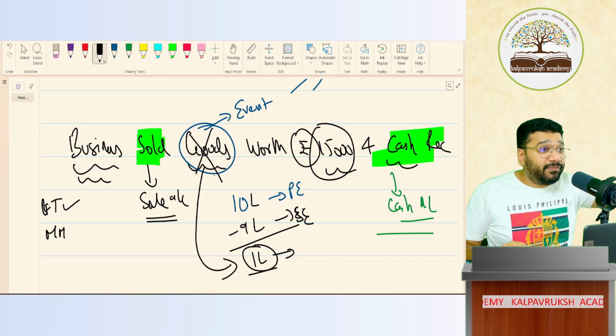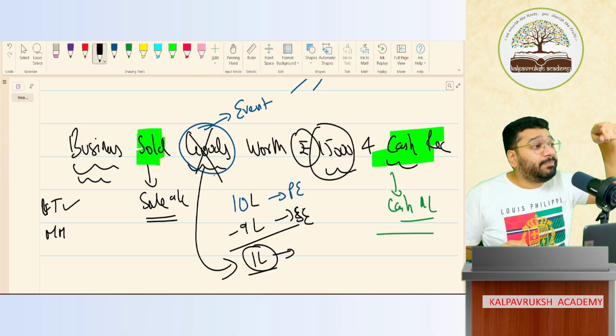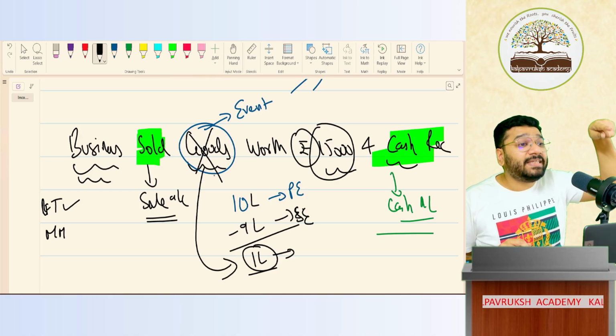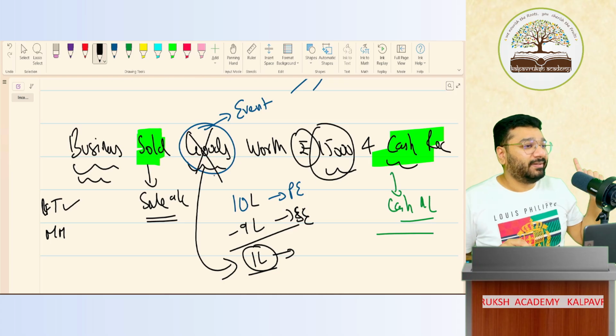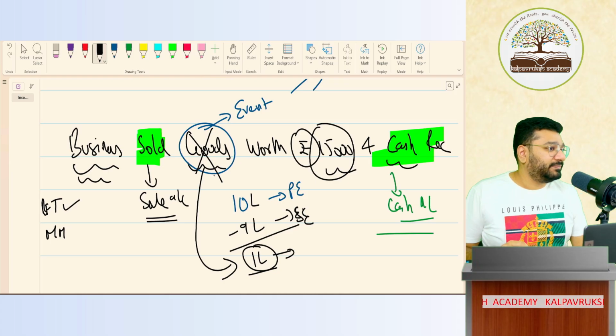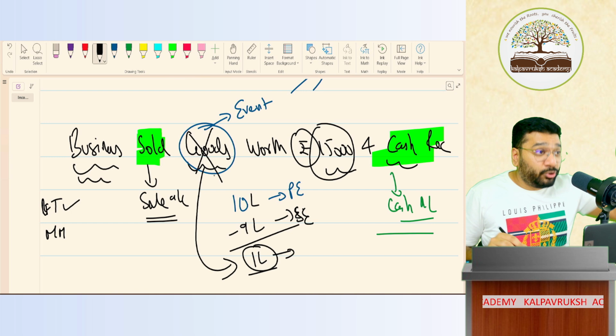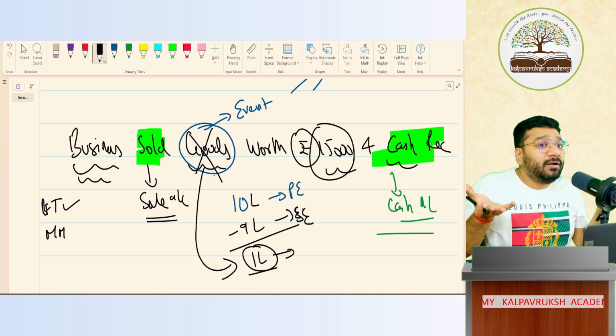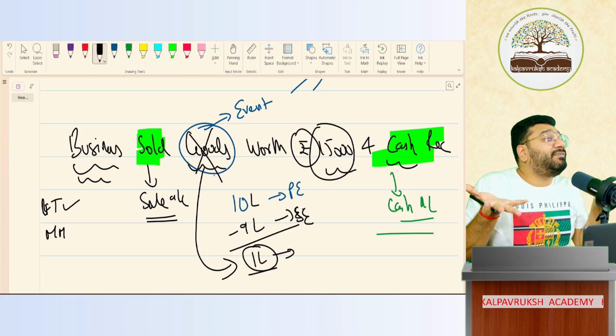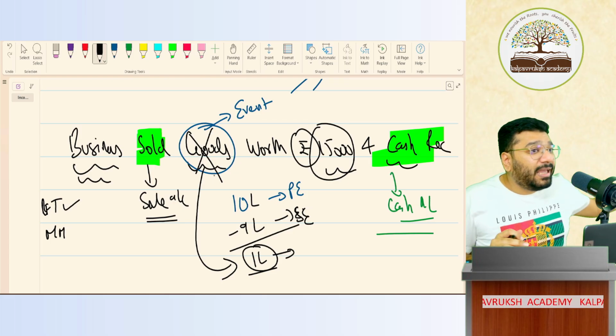And this logic, my dear friends, a lot of people who completed 12th, CA Foundation, CA Inter also struggle to know. And that logic I'll give you in the 11th itself. It's my promise to you. But today it is too early to discuss because we're in the early stage of accounting. We're learning it for the very first time, so I cannot complicate it in the beginning. Am I loud and clear?